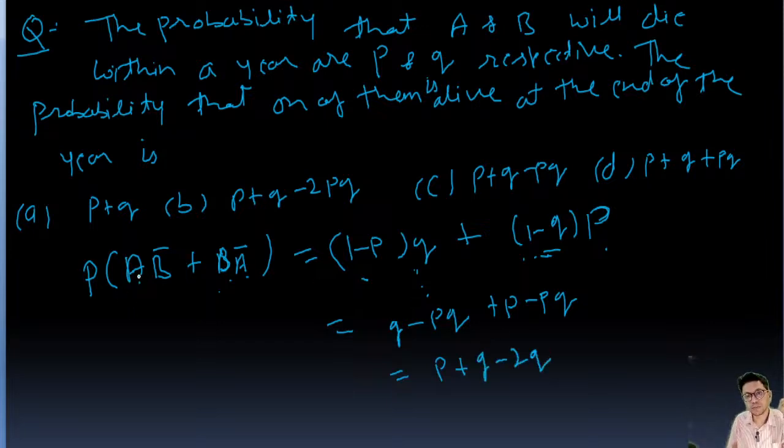So this is P(A B bar). B bar is showing the dying probability. Here A means probability of A being alive. Probability of A being died is P, so being alive is 1 minus P. B bar is showing probability of B dying, which is Q. Similarly here B is showing probability of B being alive, which is 1 minus Q, because B bar is Q. And A bar is probability of A being died, that is P. This one, very simple.